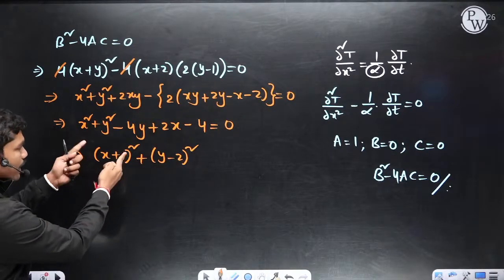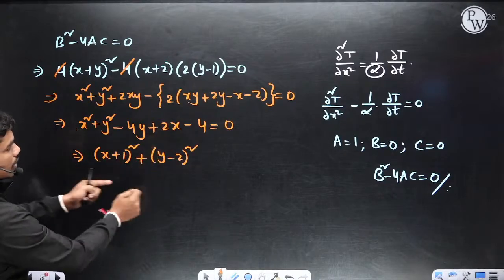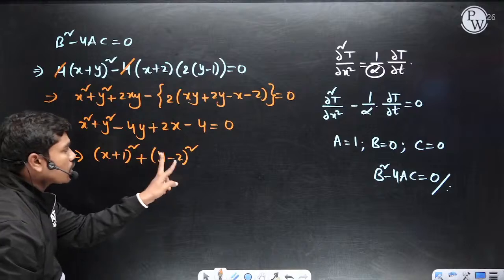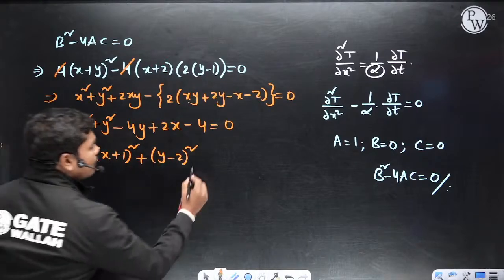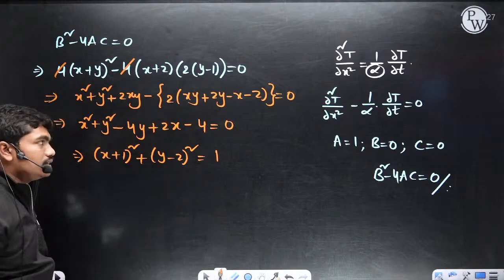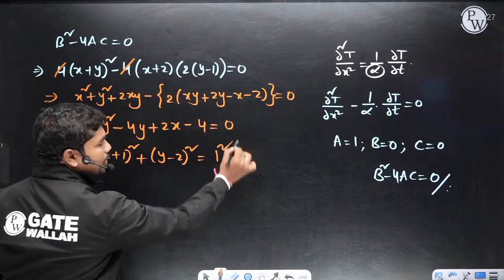Because when you expand (x plus 1) whole square, x square plus 2x term will come. When you expand (y minus 2) whole square, y square minus 4y term will come. Okay, so what is the total value of the constant? 1 plus 4, this is 5. But the total constant has to be only 4, so this is 1 actually here. Okay, so it is equal to 1.